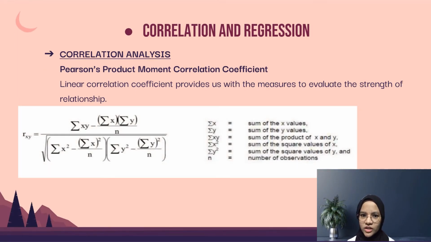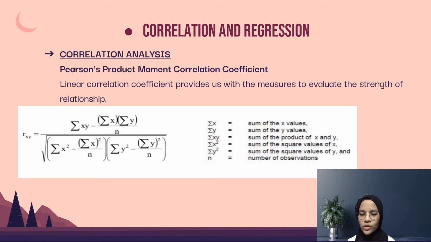Second is correlation and regression. Correlation analysis is a statistical method used to measure the strength of the relationship between two variables. There are several techniques that have been introduced, such as Spearman's rank correlation method and Pearson product moment correlation coefficient.